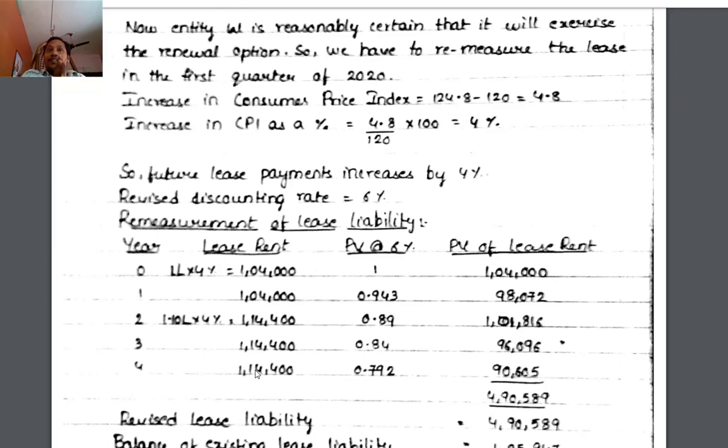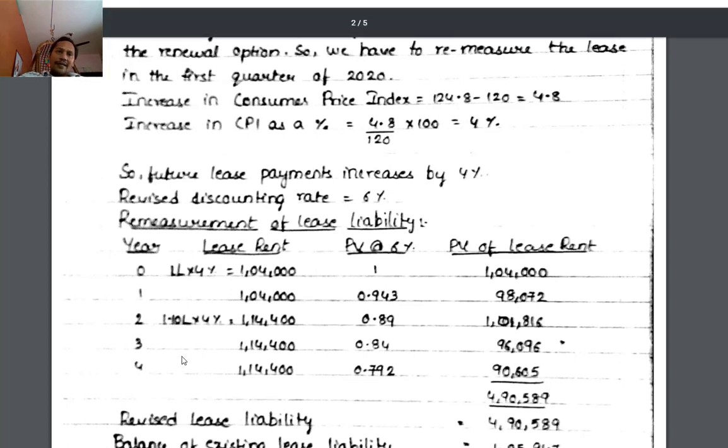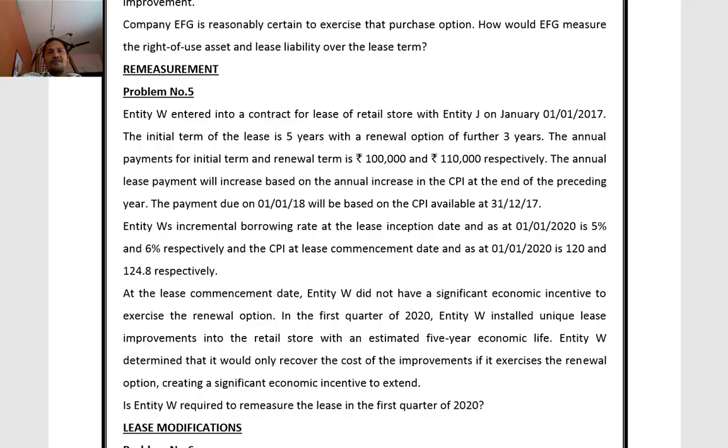So for remeasuring the lease liability, first we have to quantify the lease payments. Then revise the discounting rate we have to consider. So lease payments we have redefined by considering the inflation factor. First 2 years 1 lakh plus 4%. Next 3 years 1 lakh 10,000 plus 4%. 4% is the inflation factor. Then entity W's incremental borrowing rate at the lease inception date and as at 1st January 2020 is 5% and 6% respectively. Now the incremental borrowing rate is 6%. Remeasurement should be at a revised discounting rate of 6%.